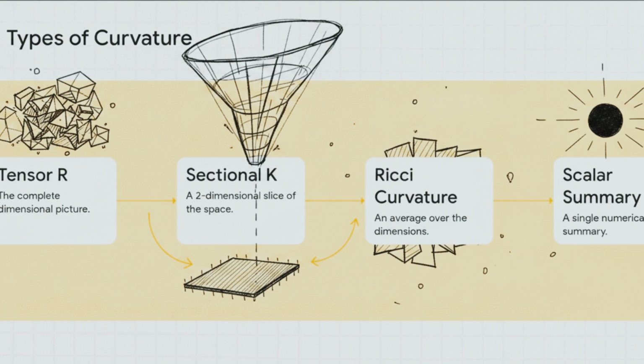Now we can actually break all this dense tensor math down into a neat little hierarchy, zooming all the way from the massive curvature tensor down to a single number. The curvature tensor holds every single piece of geometric data. Too complex? We drop down to sectional curvature, which isolates just a two-dimensional slice. Still need a broader view? We calculate the Ricci curvature, which averages across those planes. And finally, we distill the whole shebang into the scalar curvature. That's a single, elegant number summarizing the total warp at that precise point.